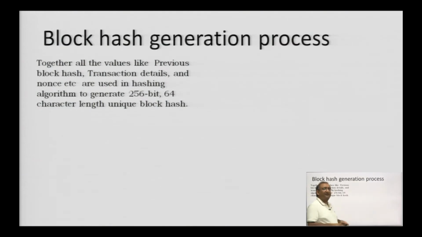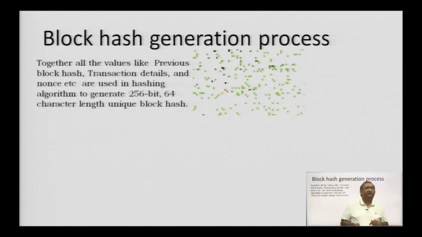Now, let us understand the block hash generation process. We take the previous block hash value, transaction details, nonce number and other values, am I right? And we give that value to the hash algorithm to generate a 256 bit or 64 character length unique block hash value for the particular block.